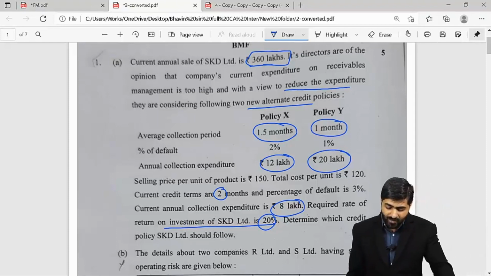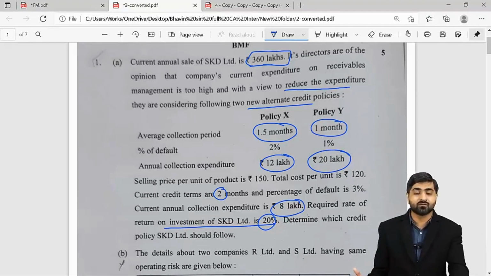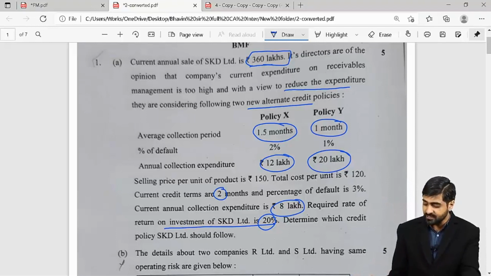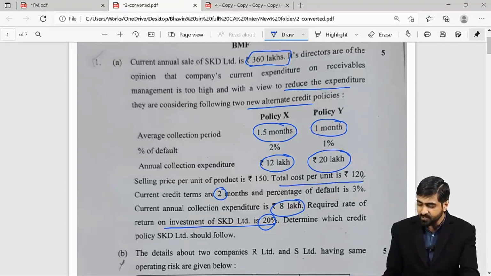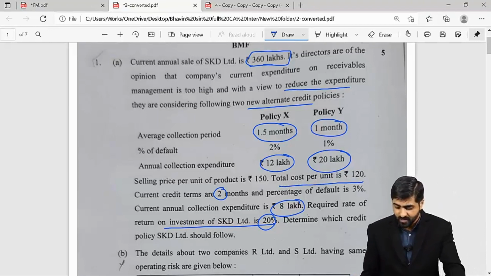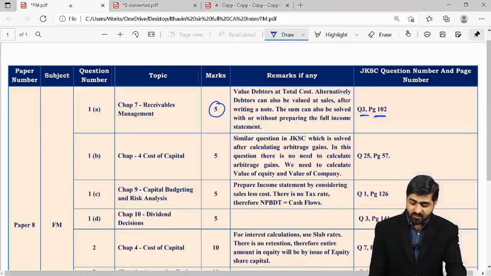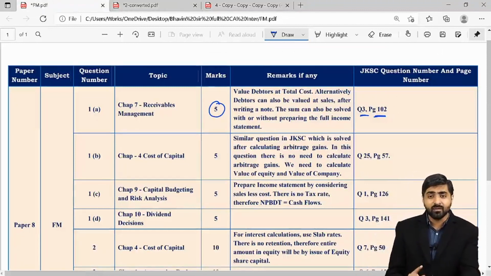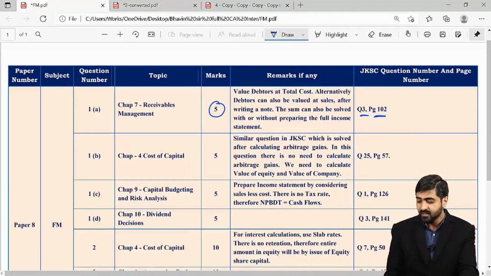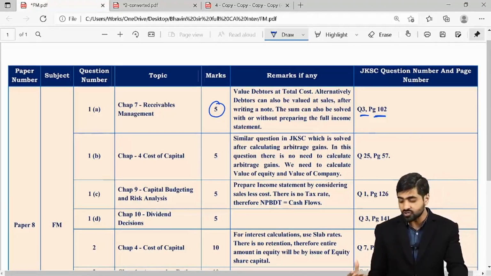You can also value the debtors on the basis of total cost. That can also be one of the bases for valuation of your debtors, because we have total cost per unit as rupees 120. Okay, so you will find this similar question in your JK Shah Classes question number 3, page 102. From what I remember, in that particular question we had valued the debtors at sales, because the cost information was not available.